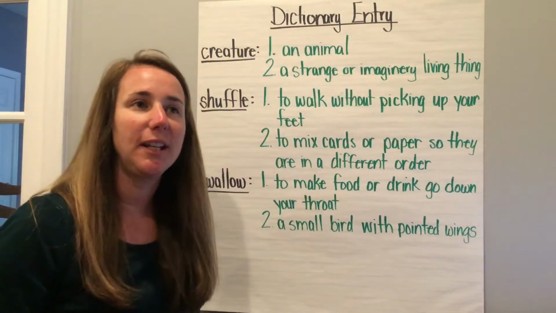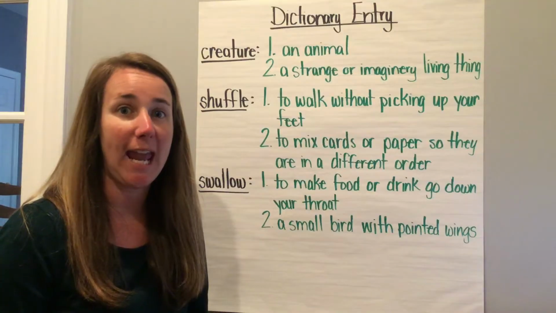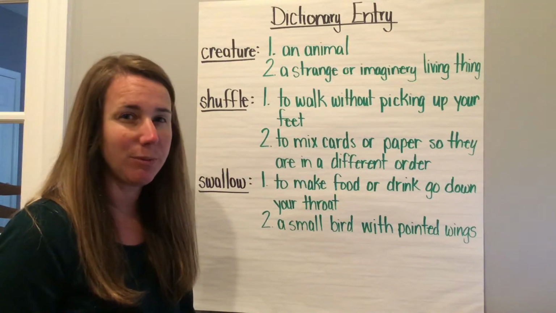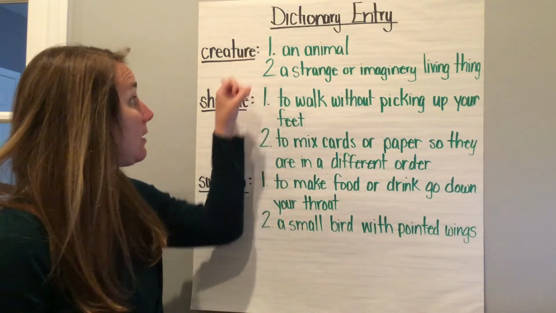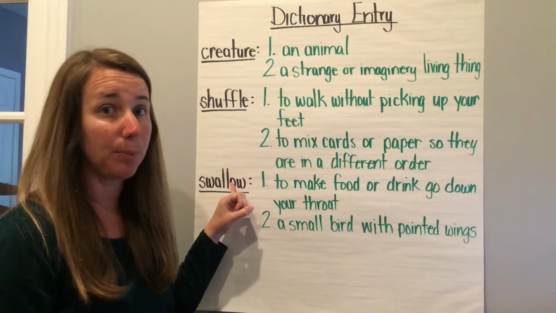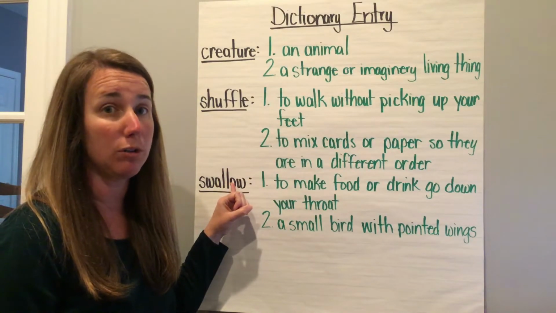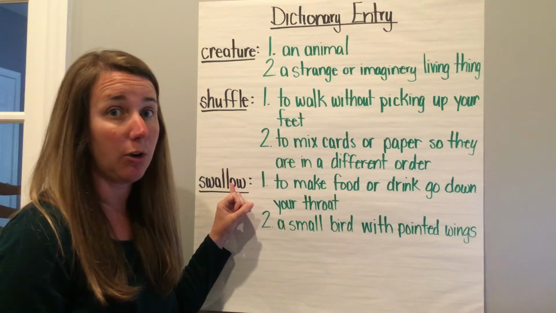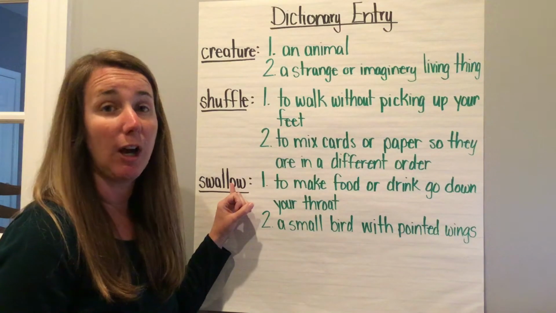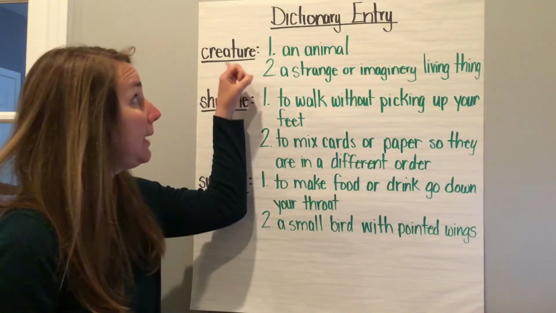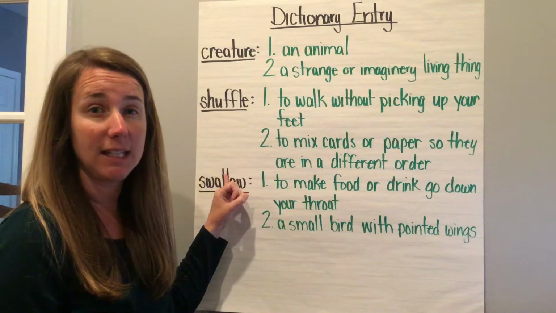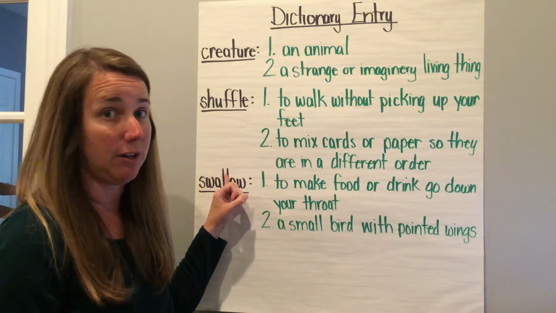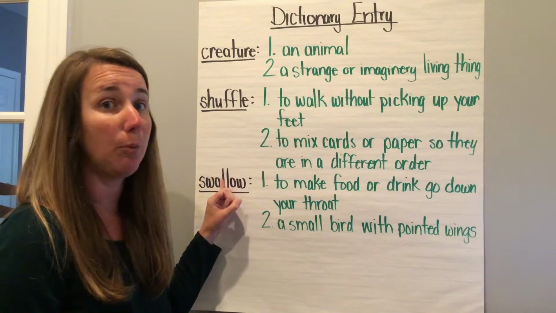Everyone, today we're going to take a look at the dictionary entry. Before we begin, I just want to remind you that these words that I have in black print are the entry words that we're going to be focusing on. Remember, the entry words in a dictionary are the words that you're looking to figure out what they mean. So they are going to be listed on the left-hand side of your dictionary page. They're the words that are in the dark print.